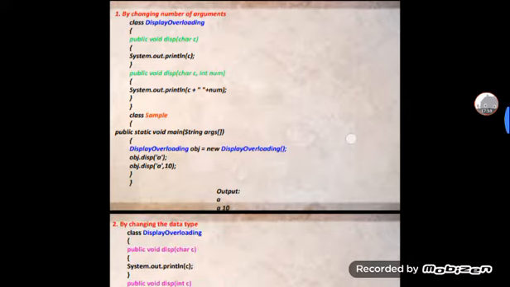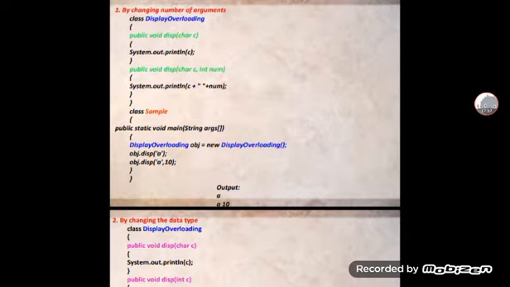Static binding happens at compile time only. Method overloading is an example of static binding, where binding of the method call to its definition happens at compile time only. There are two ways to overload a method in Java: by changing the number of arguments, and by changing the data type. By changing the number of arguments, I am taking one example here.